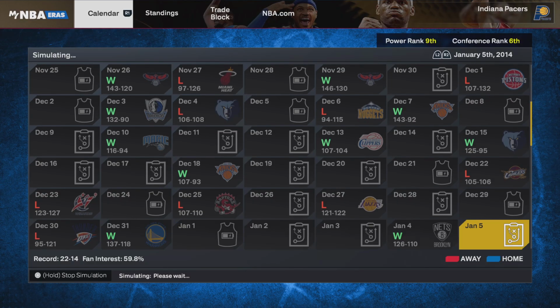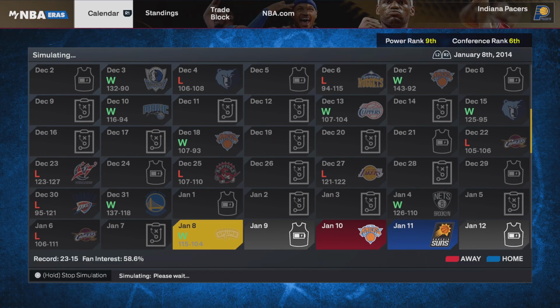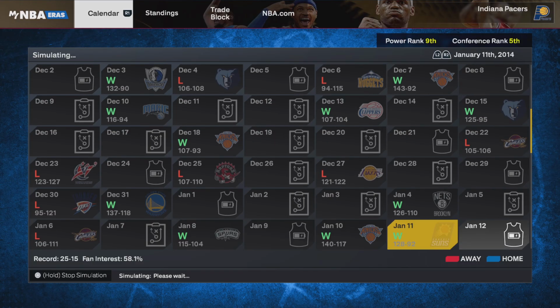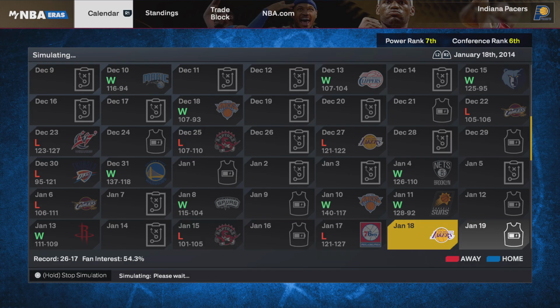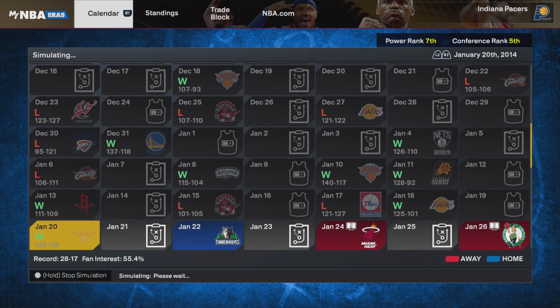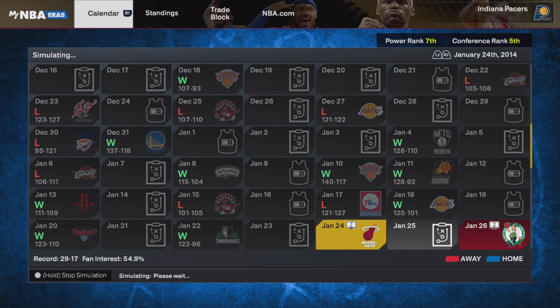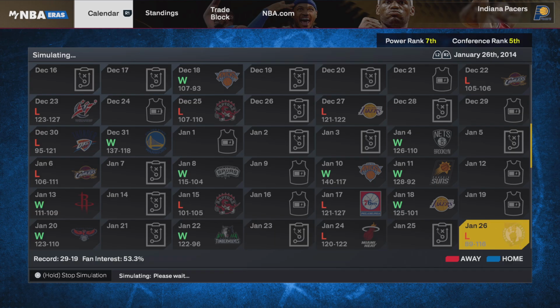I swear, if they trade up just to not draft Jokic or Embiid, I would be pissed. They wouldn't. I don't think the AI's that dumb. But I mean, it's the AI. I don't really know. AI's just kind of stupid this year.